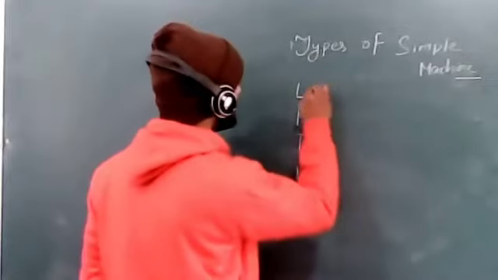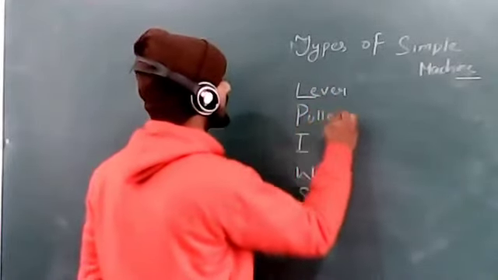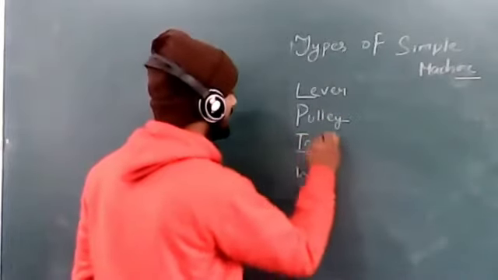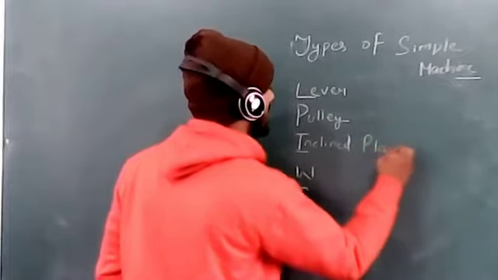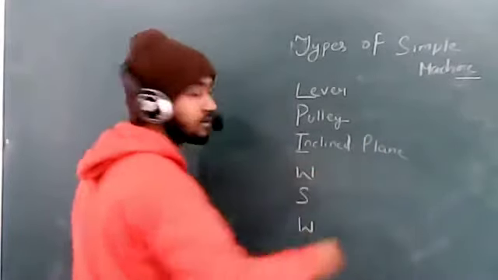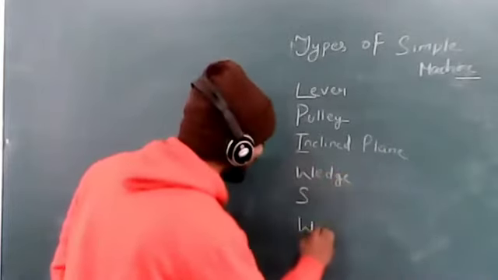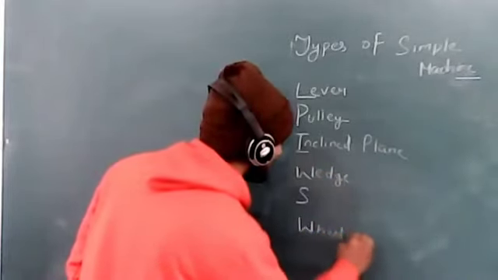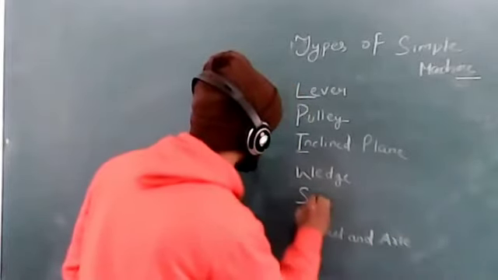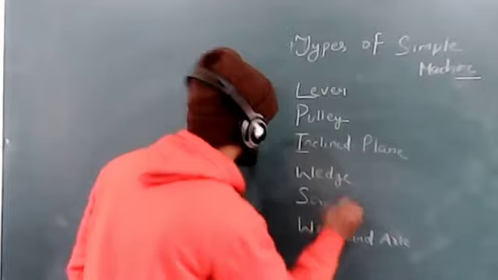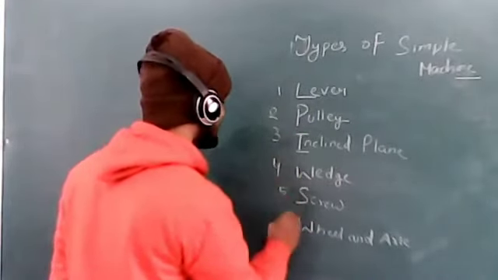L, first one, lever, pulley, then I, inclined plane, and there are two W, one for wedge and one for wheel and axle. And this S stands for screw. So there are six types of simple machine we have to discuss in this chapter.